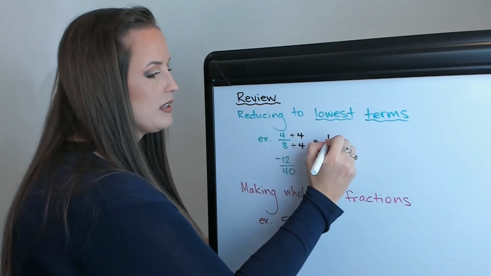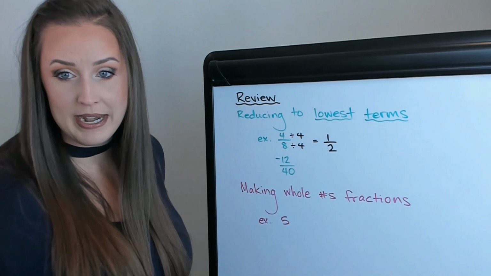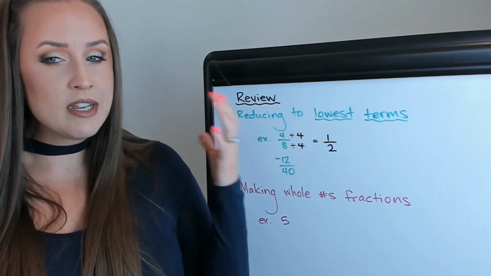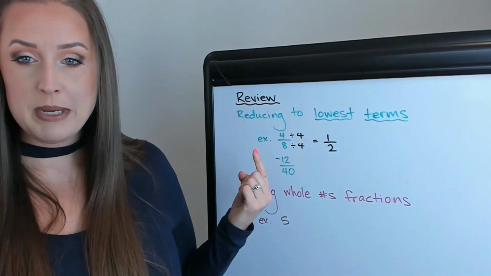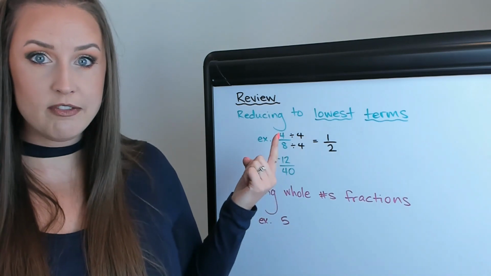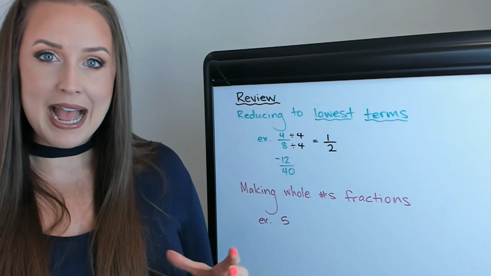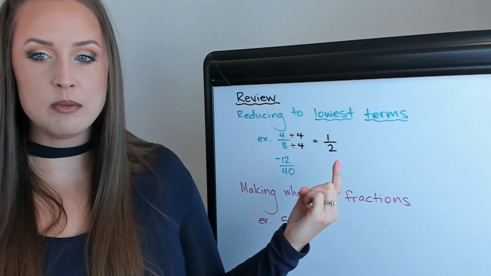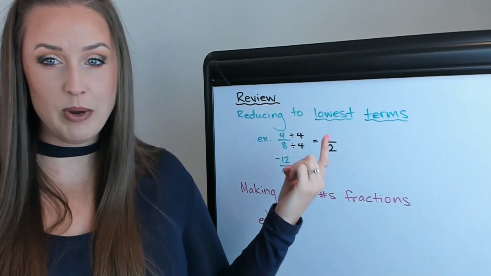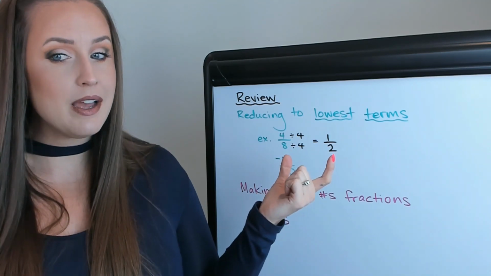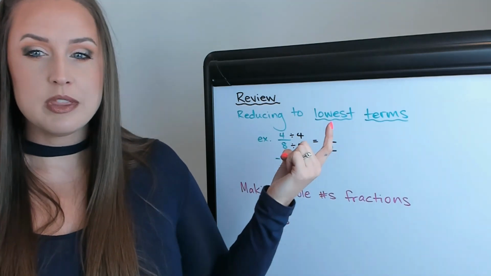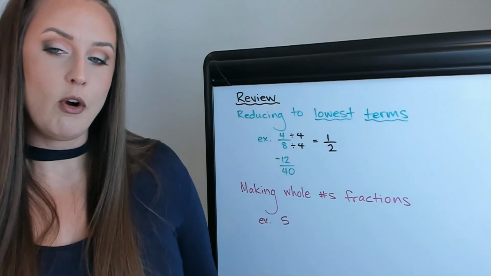So that is going to leave us with 1/2. If you think of this in terms of a pizza, if a pizza was cut into 8 pieces and you ate 4 of them, 4 out of 8, as we talked about earlier, that would be the exact same amount of pizza had it only been cut into 2 big pieces and you ate 1 of them. Same amount of pizza, but smaller numbers here. So this is the answer you're going to be looking for.